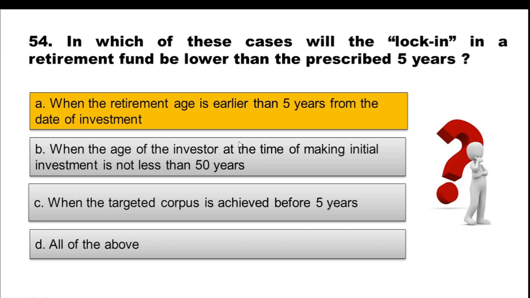When the retirement age is earlier than 5 years, maybe a person invested in a retirement fund and only 3 years were left to his retirement. So at 60 he was going to retire, and at 57 he made the investment in this particular retirement fund. Once he retires, he will be able to redeem the fund. So the lock-in period there will be applicable only 3 years, not 5 years. There can be such cases when the retirement age is earlier than 5 years, which is the prescribed lock-in period.